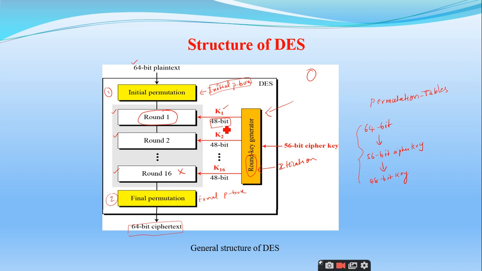These keys for each and every round will be generated by the round key generator. Right, we'll see the structure of this round key generator also. Is it clear up to this point? This is the general structure of DES. Yes, sir. Right.